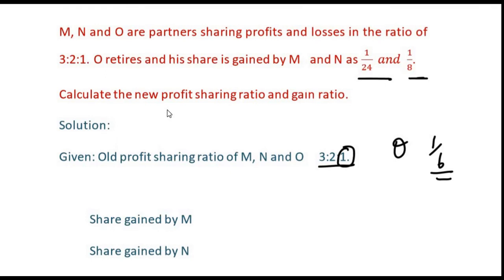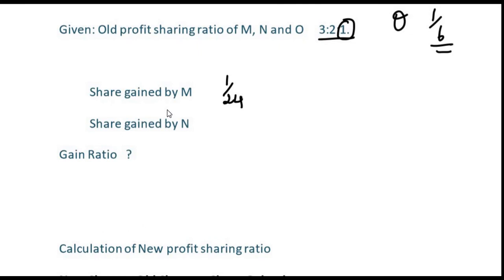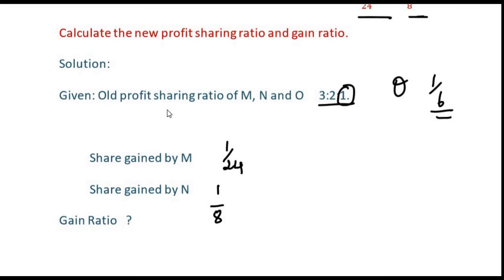Now, this 1 by 6 will be gained by the other two partners. When he retires, the remaining partners get it. So what M has got and what N has got is given in the problem. Share gained by M is 1 by 24 and share gained by N is 1 by 8. This is there in the problem. Now next, we can verify this. When you take 1 by 24 plus 1 by 8, this should be equal to the retiring partner's share.